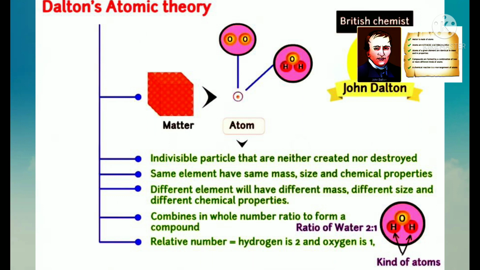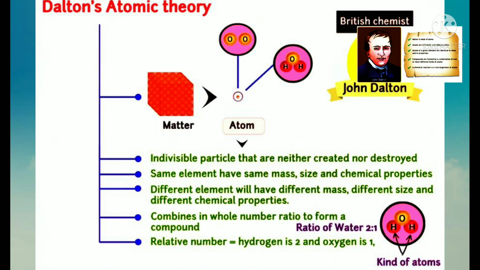Second one, atoms are neither created nor destroyed in a chemical reaction. Chemical reactions involve reorganization of atoms. Third one, all the atoms of a given element have identical mass and identical properties.